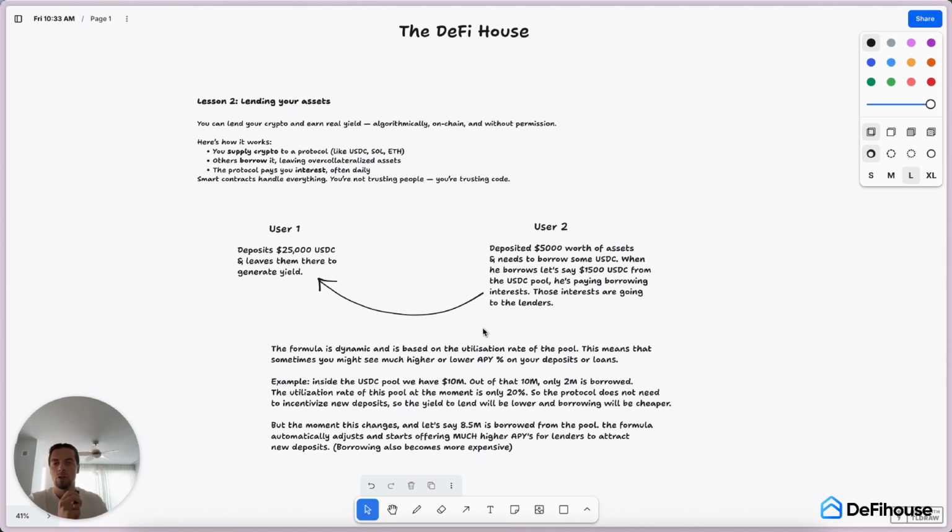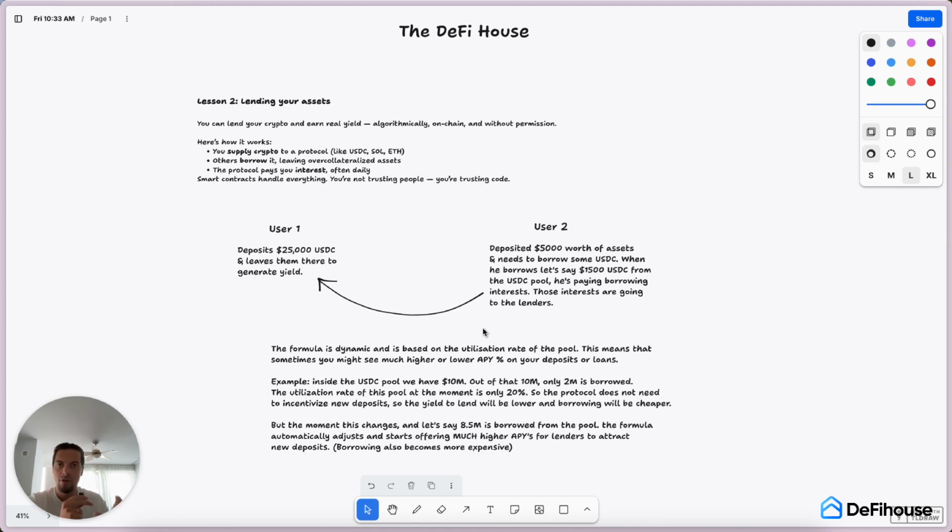And borrowing also becomes more expensive. So, this is how lending provision works in DeFi. So, sometimes your asset, like for example, Ethereum, can generate 3% APY, sometimes 7, and sometimes 1.2 or even 0.7. It all depends on the utilization rate of the pool.